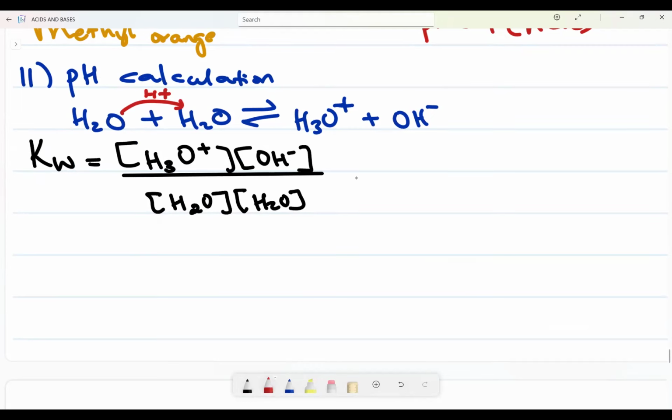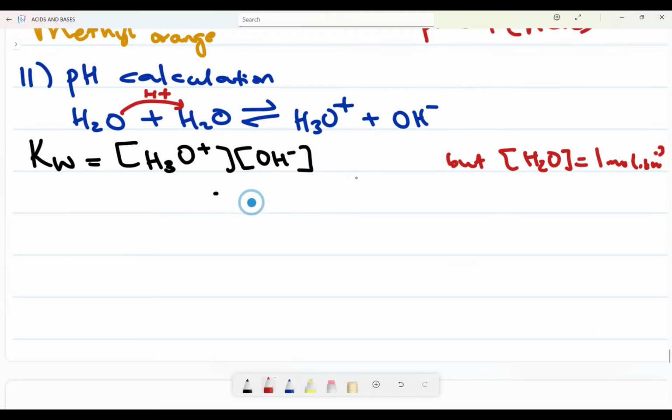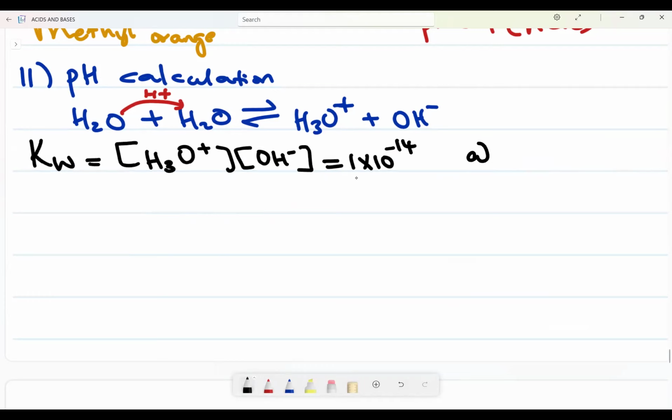But the concentration of water is equal to 1, always 1 mole per decimeter cubed. So we do not need to write that one. It means the ionization constant of water is this, and it gives us a constant value, which is 1 times 10 to the power of negative 14, at 25 degrees Celsius. This is what you need to know.